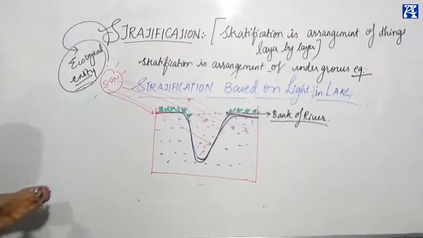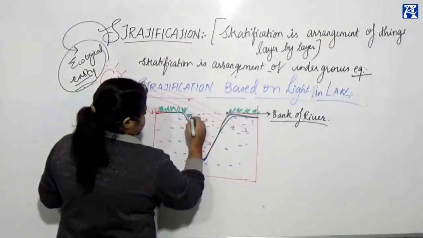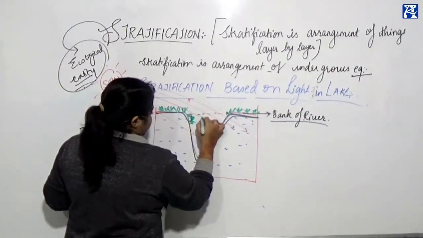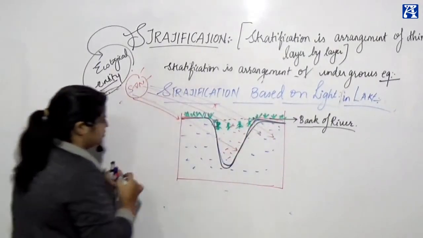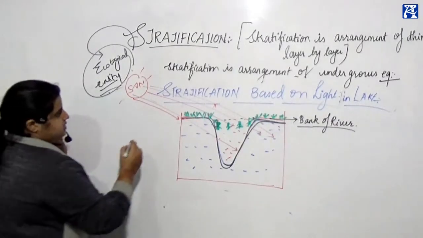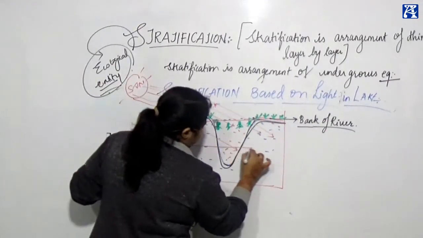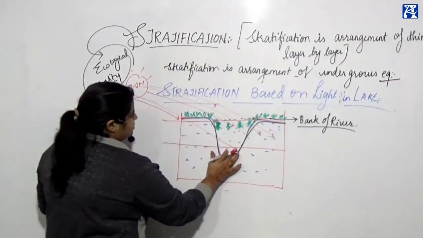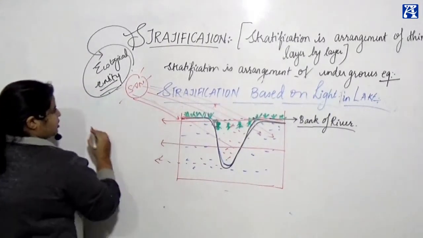Now you can see the three zones. Can you see zone number 1? Can you see zone number 2? And can you see zone number 3? I'll tell you how. Zone 1 is called the littoral zone.